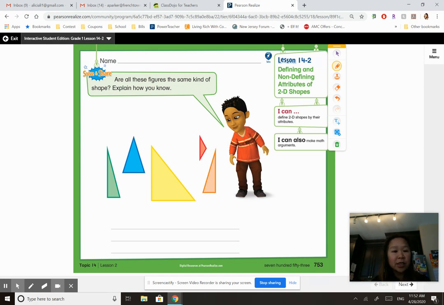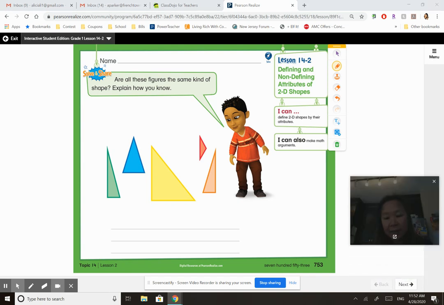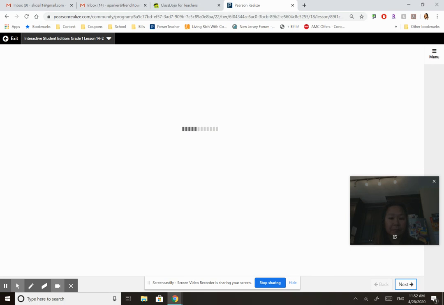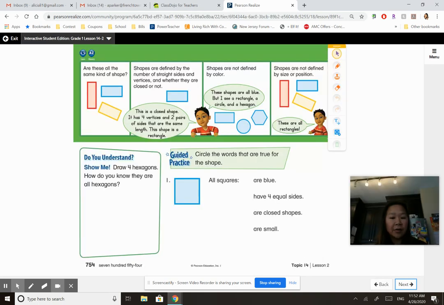So today the question is, are all these figures, all these triangles, all these figures the same kind of shape? And tell me, how do you know? Make sure you use words like sides and vertices, okay? Okay, so one thing you gotta remember is that shapes are defined by their sides and the vertices.